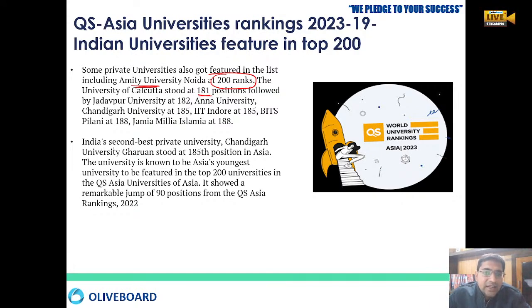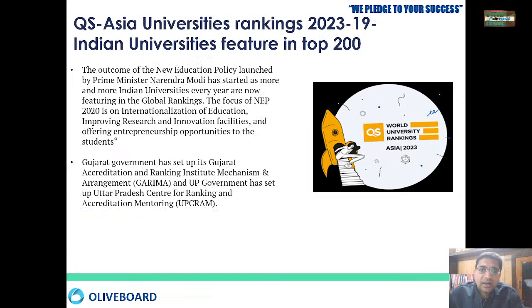Right. And India's second best private university, Chandigarh University, Gharuan, is at the 185th position, and one of the important features to note is that it is Asia's youngest university. Chandigarh University is the Asia's youngest university that has featured in the top 200. So here it is just the ranking, who publishes it and what is the quality of these rankings.